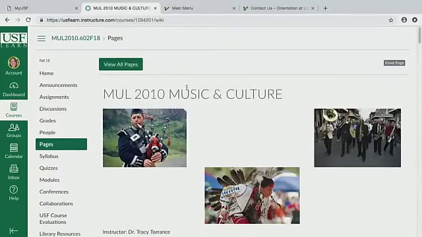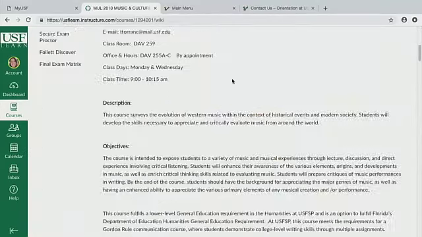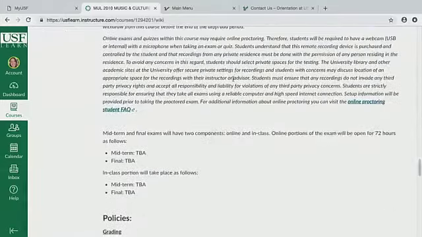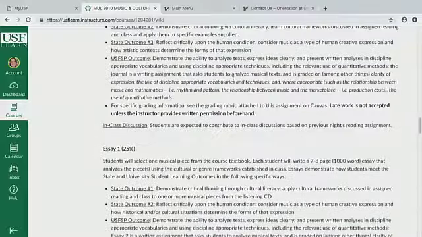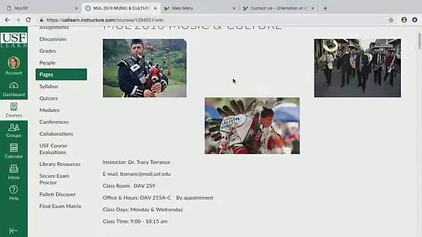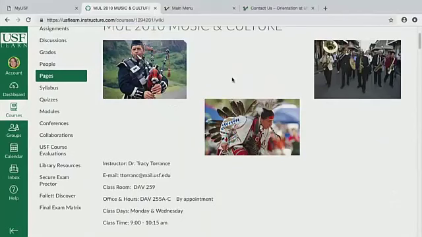In pages, sometimes your professor will put like the syllabus as well. So my professor put her syllabus on here, but sometimes the professor will put reading assignments, pages that they want you to look at, like websites they need you to look at, things for the class. Maybe they'll put like a PDF for a book, just things like that. That's where it's going to be, pages. You're going to find them.